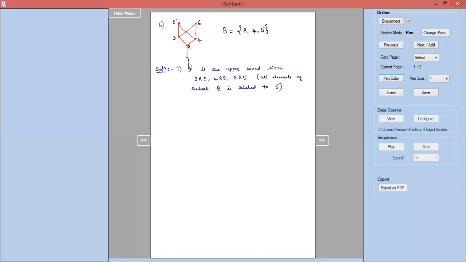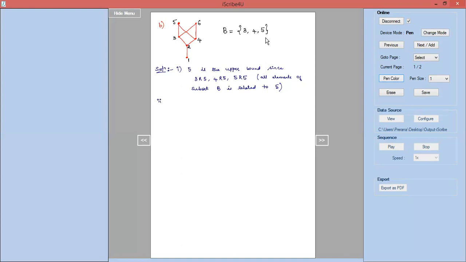1 is one of the lower bounds because 1 is related to 3, 1 is related to 4, 1 is related to 5. Similarly, you can observe that 2 is related to 3, 2 is related to 4, 2 is related to 5. So that is why 1 and 2 are the lower bounds. You cannot say 3 is a lower bound because 3 is not related to 4. Again, 4 is not a lower bound because 4 is not related to 3. So only 1 and 2 are the lower bounds, because both 1 and 2 are related to every element of the subset B.